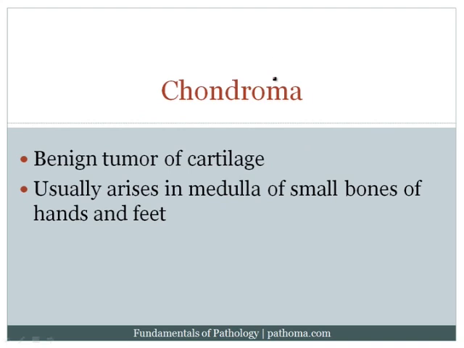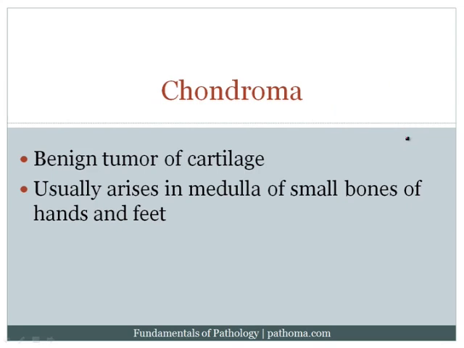Moving on to cartilage tumors, let me just highlight a couple simple principles that'll make this discussion very easy. Number one, cartilage tumors can be benign or malignant. Benign cartilage tumor, chondroma. A malignant cartilage tumor is called a chondrosarcoma. Number two, cartilage tumors arise in the medulla. So remember that when you have bone, you have a cortex and you have a medulla. Cartilage tumors normally arise in the medulla. Number three, benign tumors, i.e. chondroma, they occur in the small bones of the hands and the feet. And malignant tumors, i.e. chondrosarcoma, occur centrally in the pelvis or the central skeleton. And those are the key take-homes.